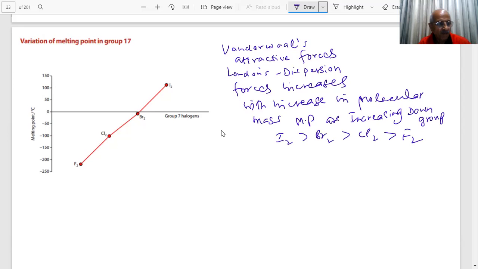Got it? The size you can see increasing. These are negative values in degrees Celsius. Fluorine, chlorine, bromine, the melting points are increasing. Clear?